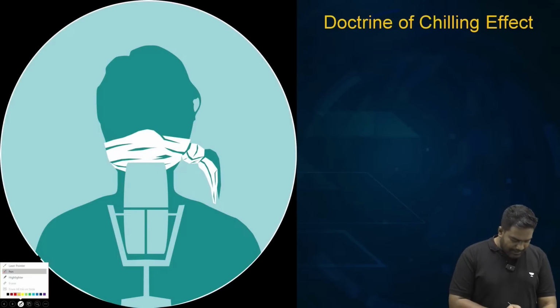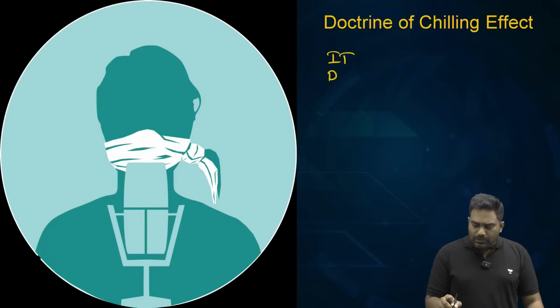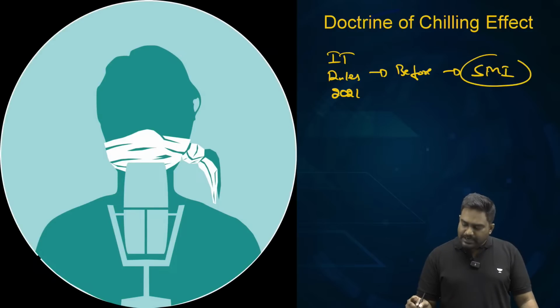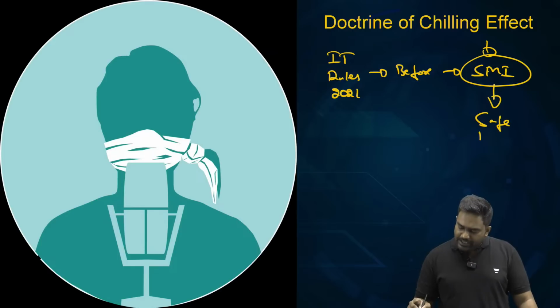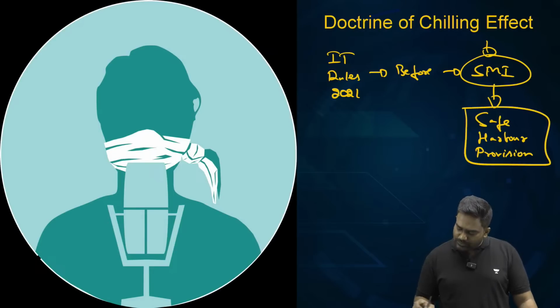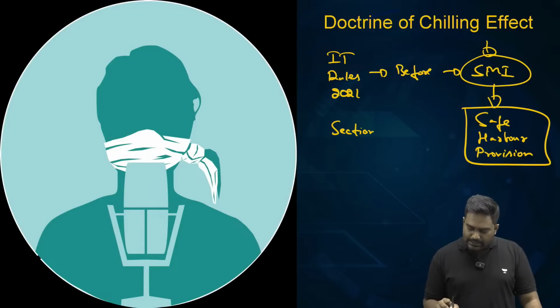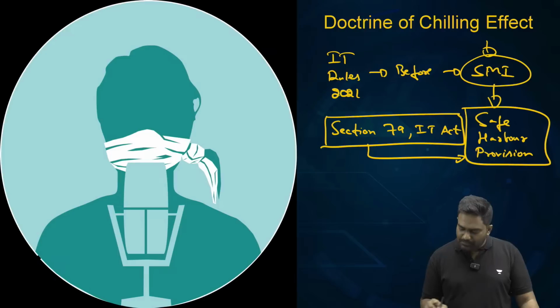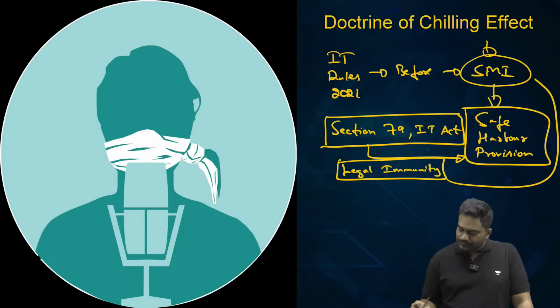But you need to understand something here. See, before the IT rules of 2021, before these rules were introduced, social media intermediaries enjoyed something called a safe harbor. Under the IT Act, there was a safe harbor provision provided under Section 79 of the IT Act. Now, what do you mean by safe harbor provision? Section 79 basically gave legal immunity to the companies for the content hosted on their platforms.